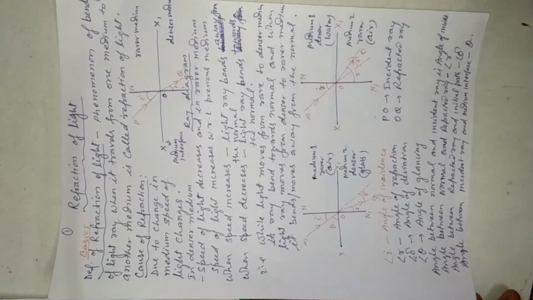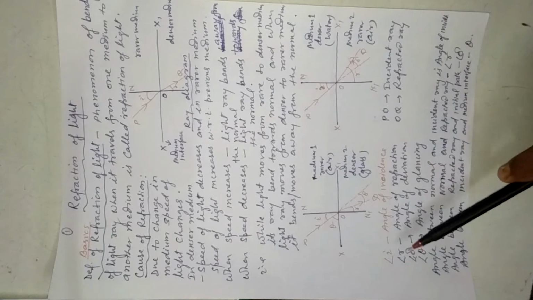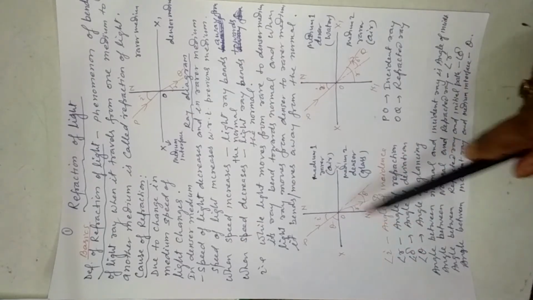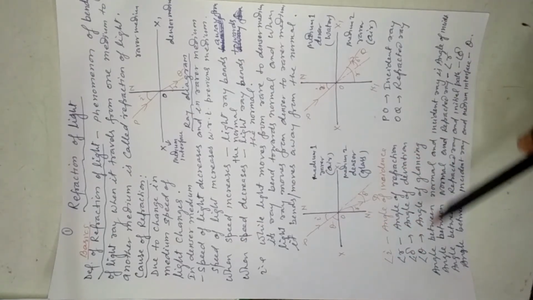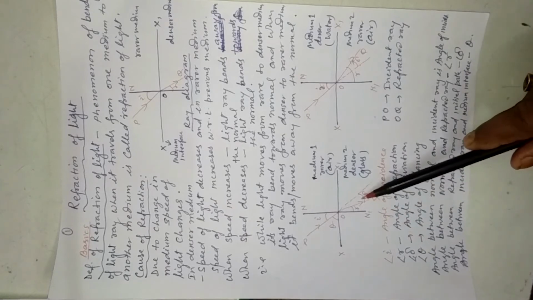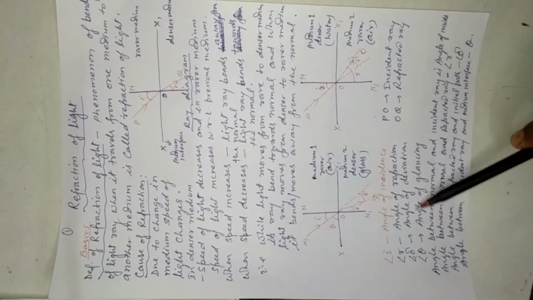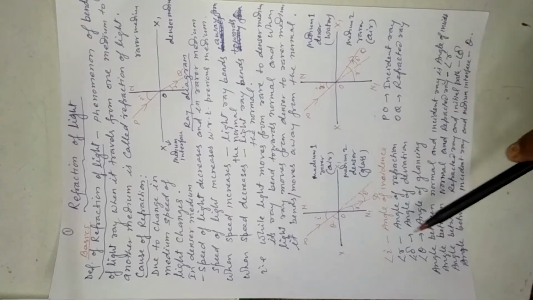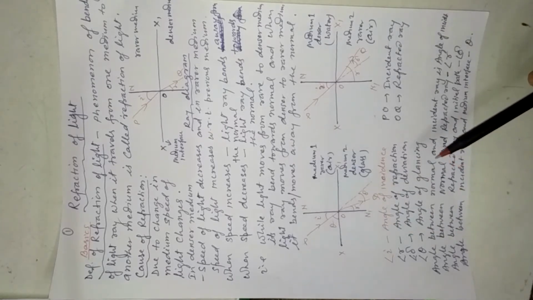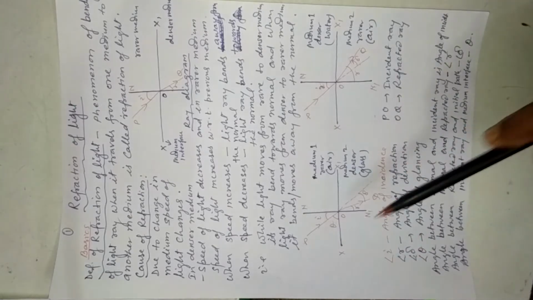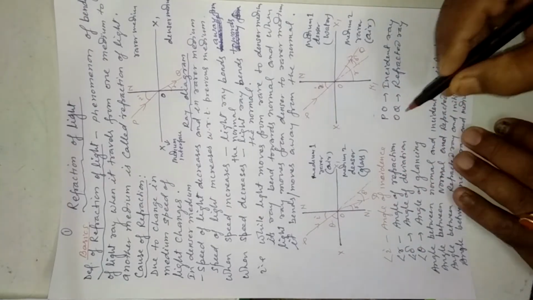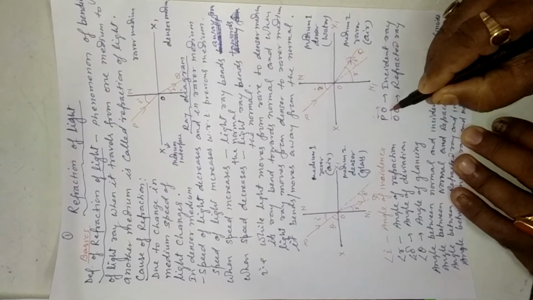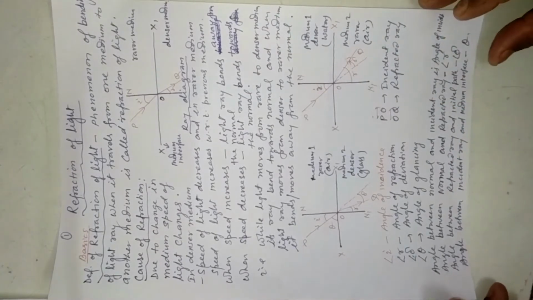Here the symbols: i is the angle of incidence, r is the angle of refraction, delta is the angle of deviation from the initial path, and theta is the angle of glancing. PO is the incident ray, and OQ is the refracted ray.